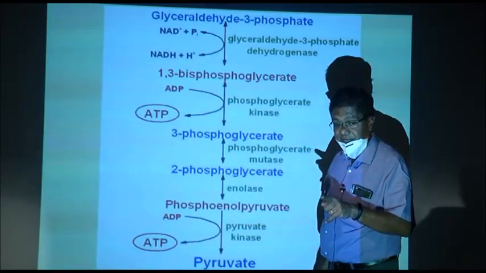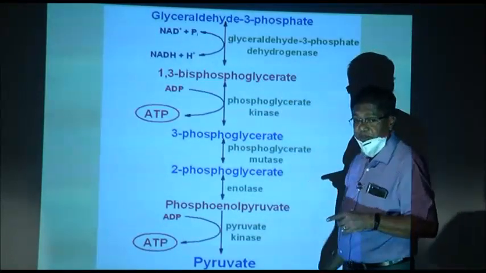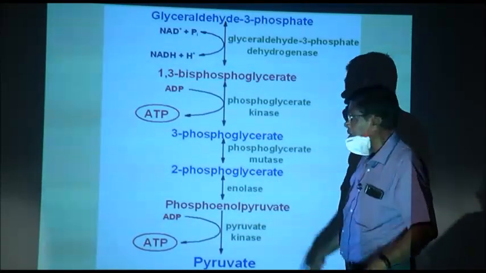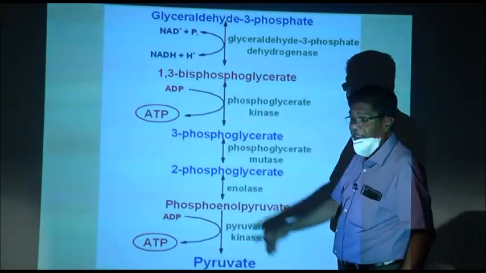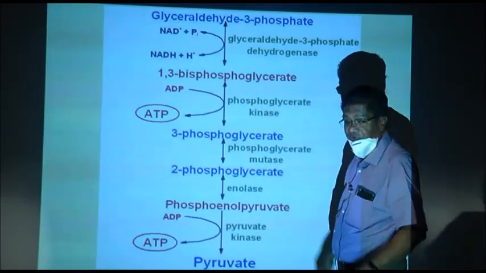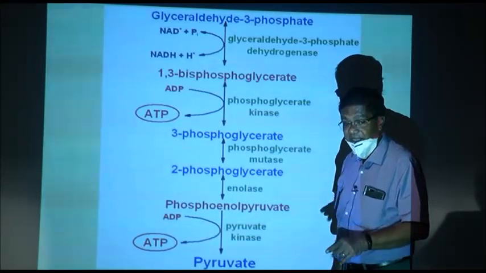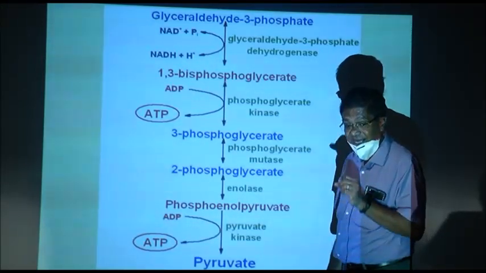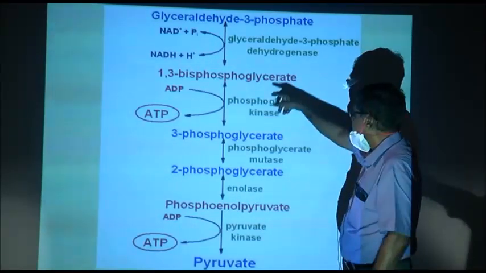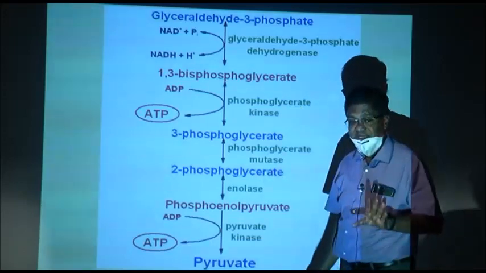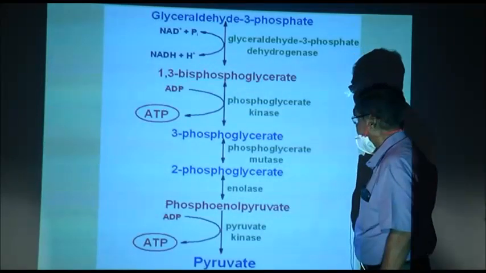NAD is used for the conversion of glyceraldehyde 3 phosphate, which is a 3 carbon phosphate compound, to 1,3 biphosphoglyceric acid in the presence of NAD, and 1 phosphate is added. Remember, here it is not ATP, it is simply inorganic phosphate that is added. 1,3 biphosphoglyceric acid: carbons are 3 and NAD is used.